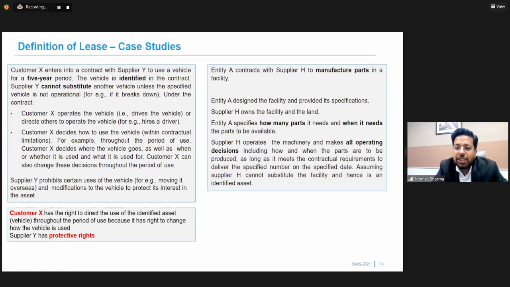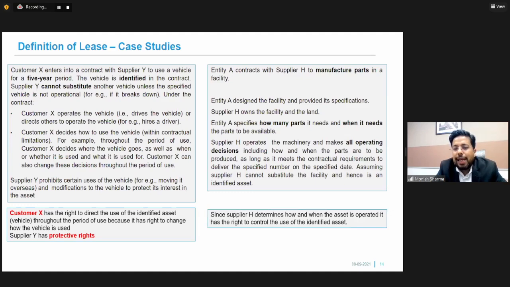Now, assuming H cannot substitute the facility and hence it is an identified asset. So now we have an identified asset, but the entire rights and entire operating decisions lie with supplier H. So in this case, supplier H will be considered as the person who is actually having the right over the identified asset, because he is actually controlling the entire asset.